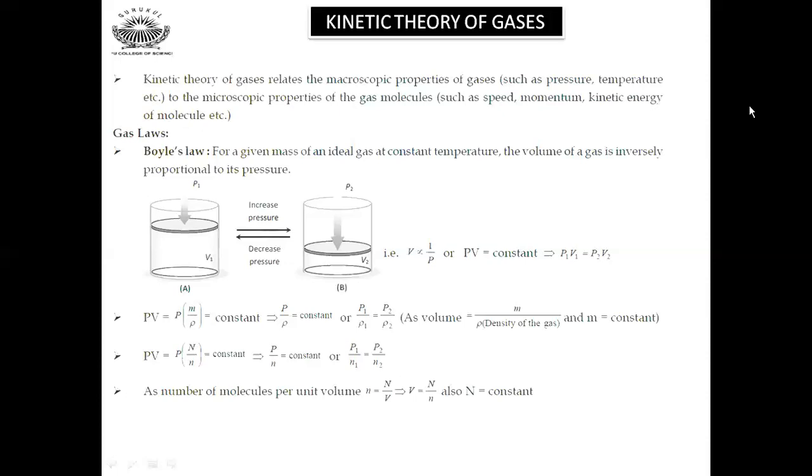So PV equals P into N by n, where capital N is the number of molecules here. Then you have it as constant. So P divided by n equals constant. P1 by n1 equals P2 by n2, where small n is the number of moles. The number of molecules per unit volume, small n equals capital N divided by V, that is total number of molecules divided by volume. So it will be V equals N divided by n. Also N is a constant. So this is how we have an equation relating this.